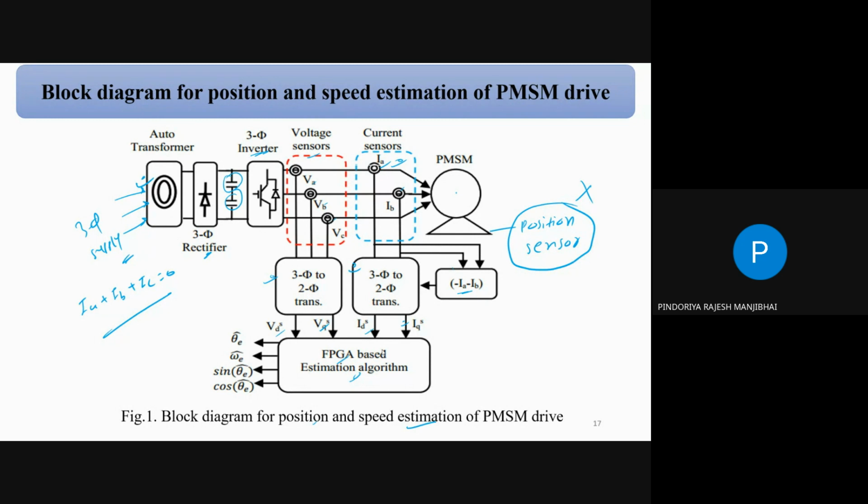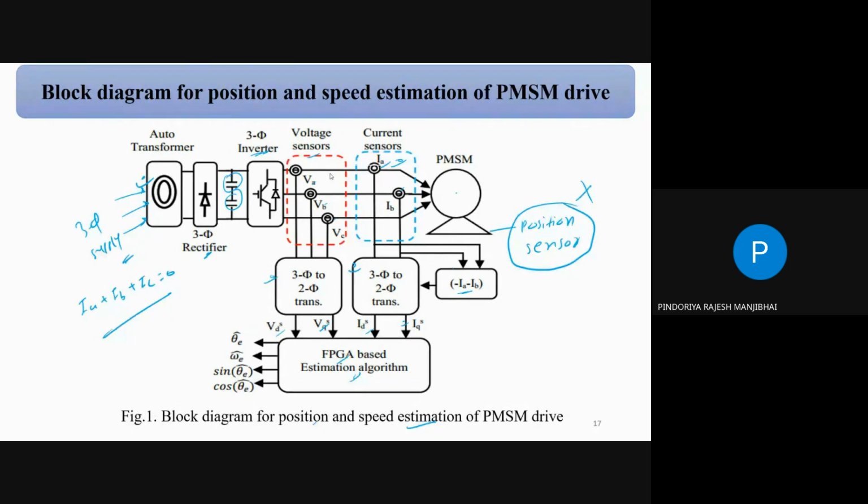But generally, what happens in the practical case is the system is not balanced. In theory, we can assume there is a balanced condition, but in the practical case, it is not. Is current always balanced or not, sir? No, current is also not balanced. So maybe you have to take the three voltage sensors, otherwise the three current sensors.